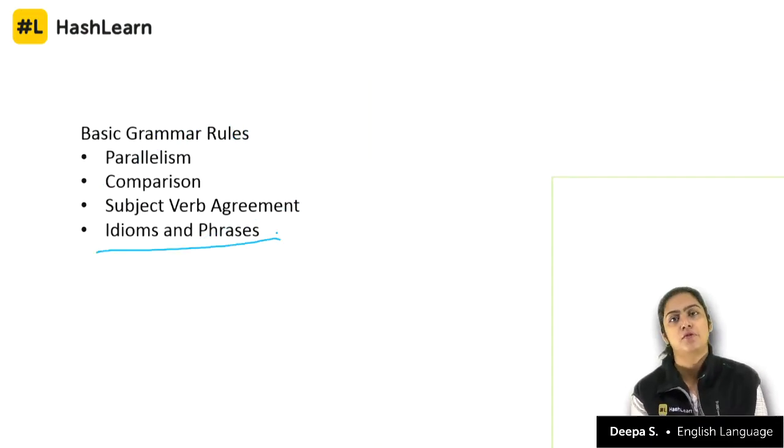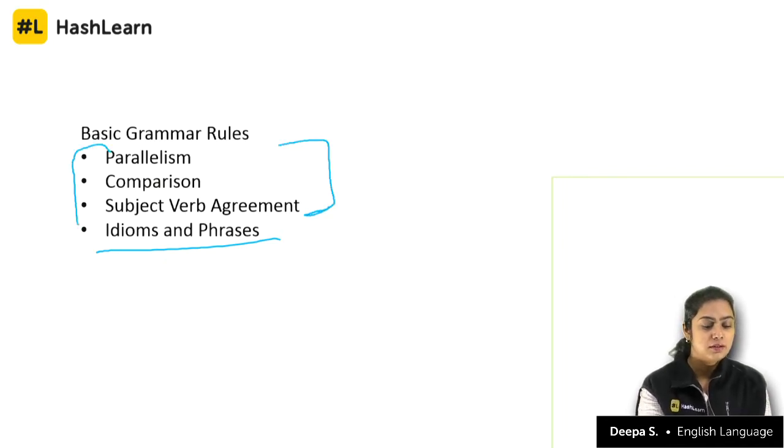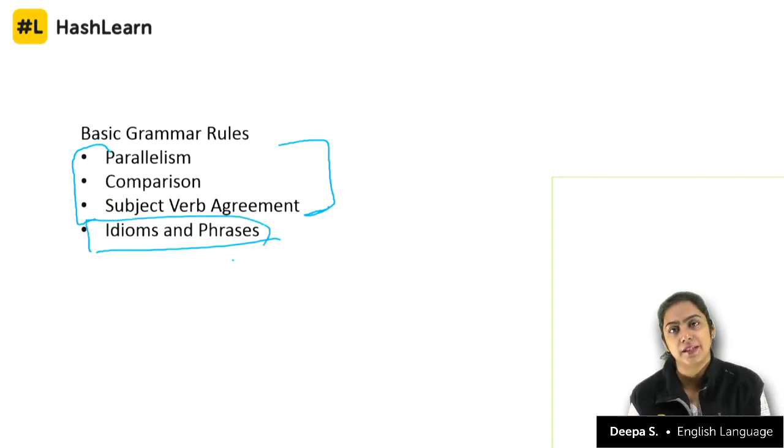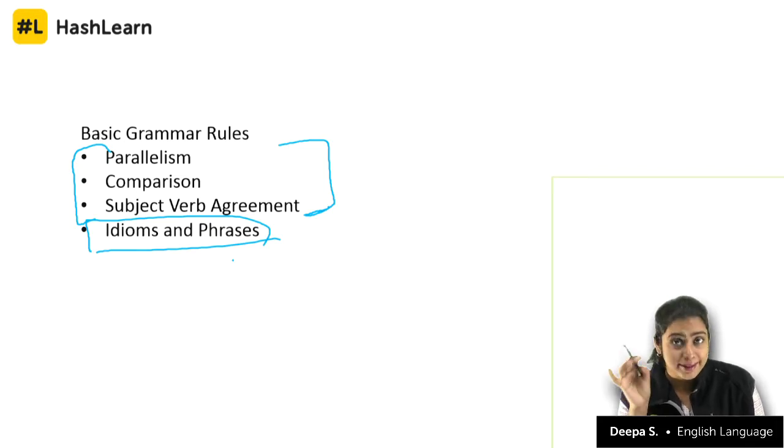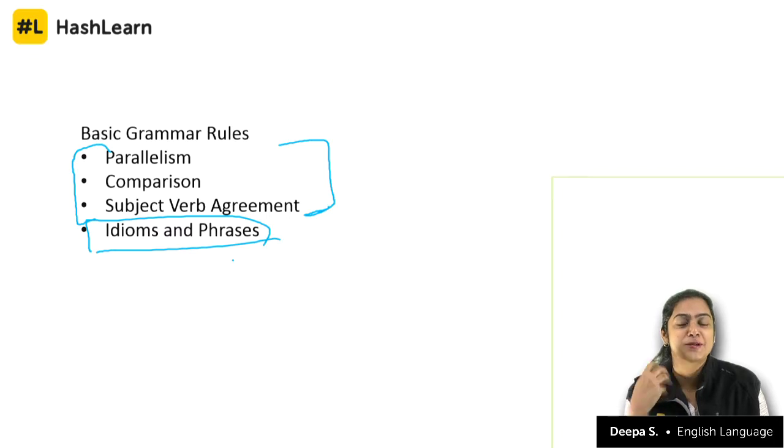Then there are idioms and phrases. Now remember that it is very easy to learn the first three. Idioms and phrases are something that are abundant in the English language. It makes no sense actually. So it is not very obvious.